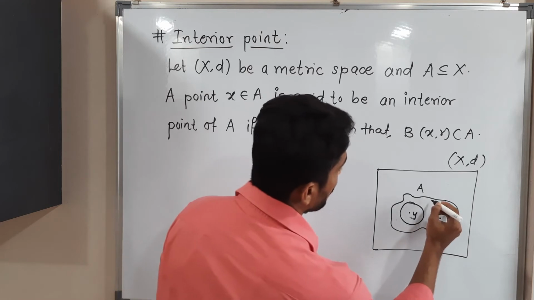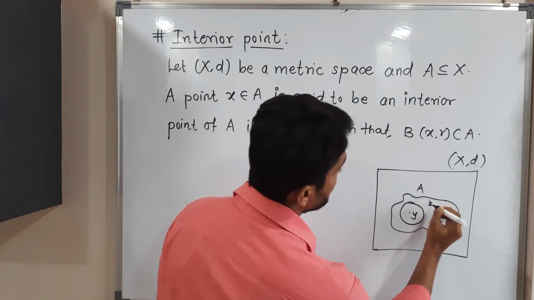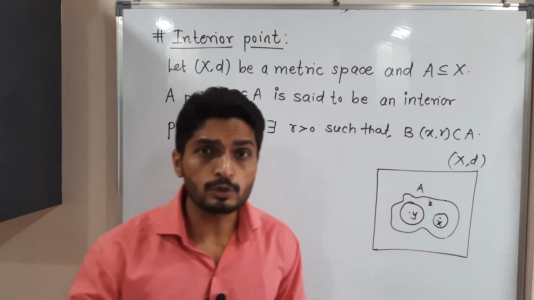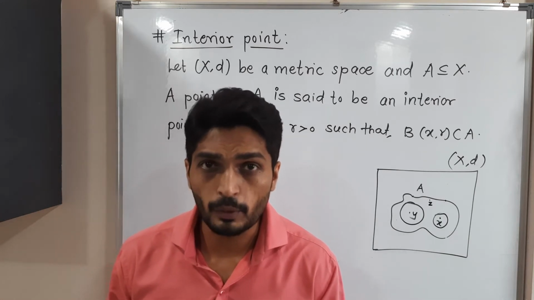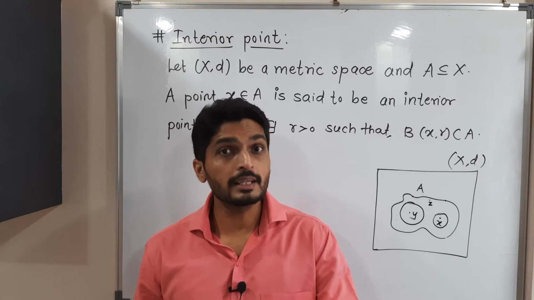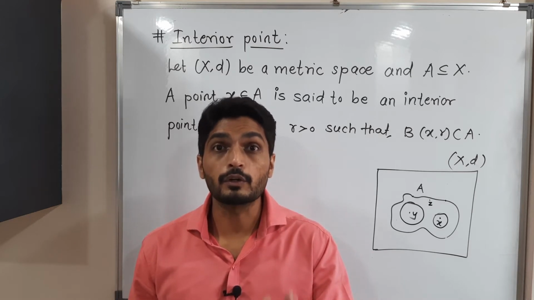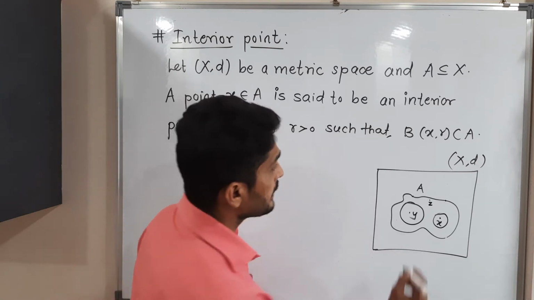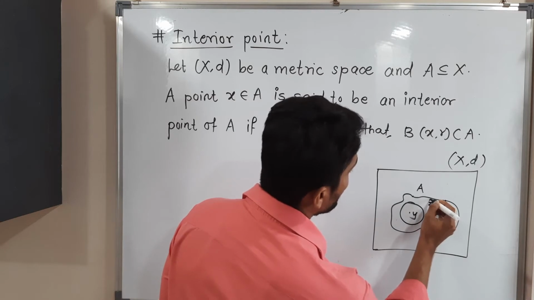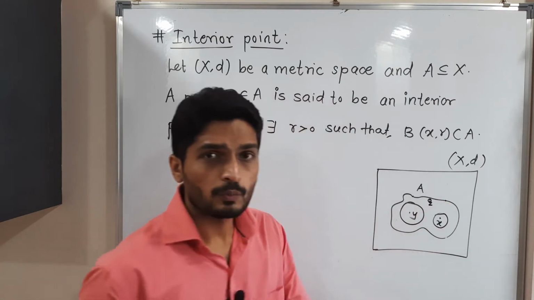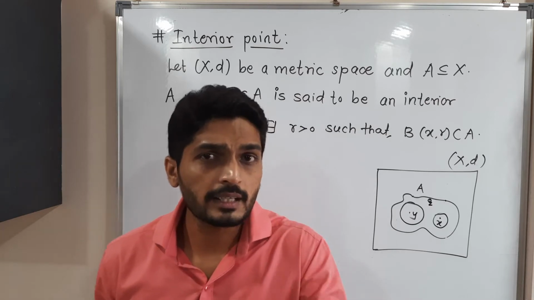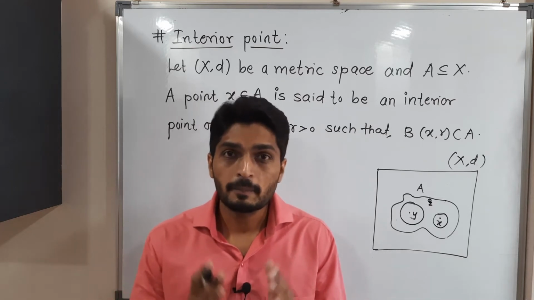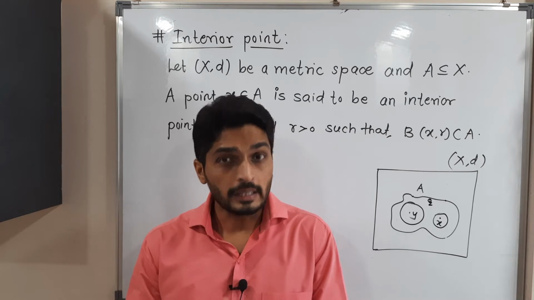If I plot one point Z which is very close to the boundary, and if I ask you the question, is Z an interior point? In that case also we will say it is an interior point of A, because in this case also we can take a very small radius such that the open ball with center Z and that radius R entirely lies inside A. So Z is also an interior point.